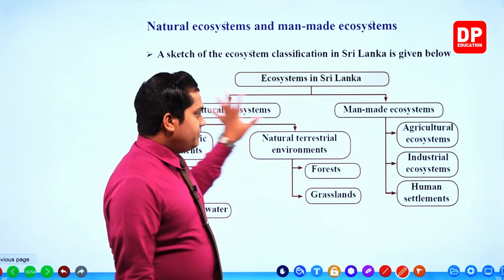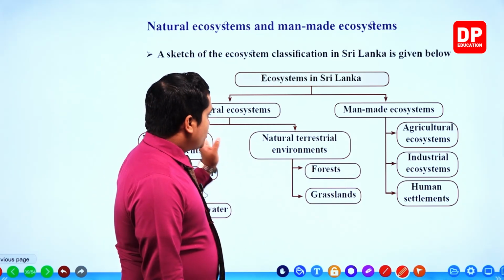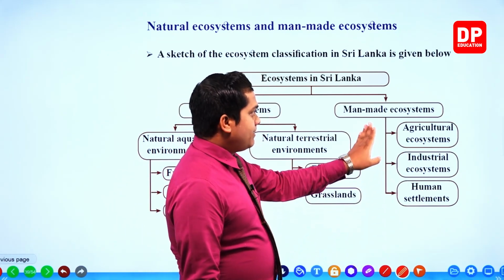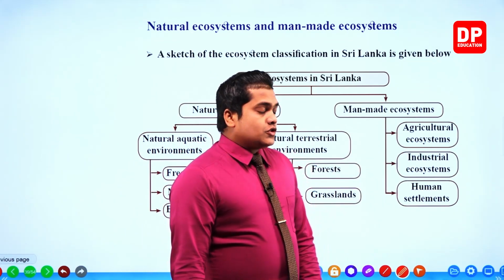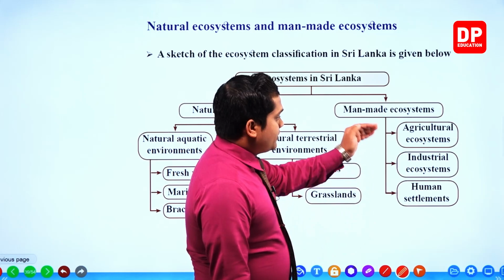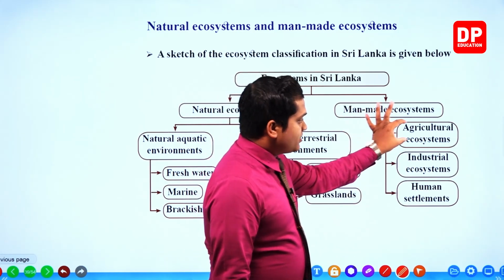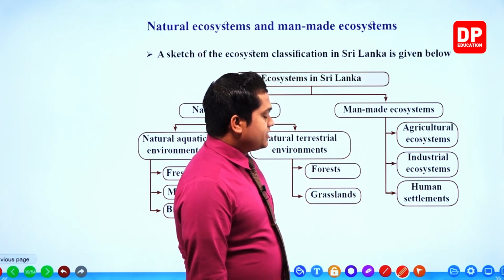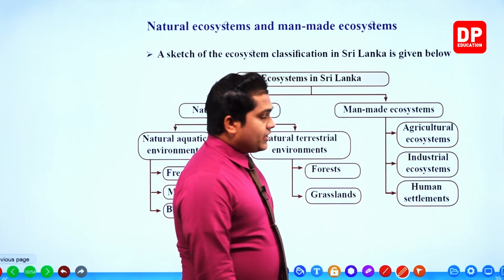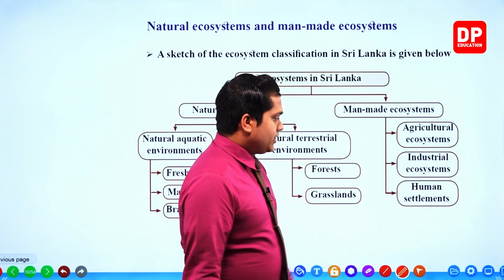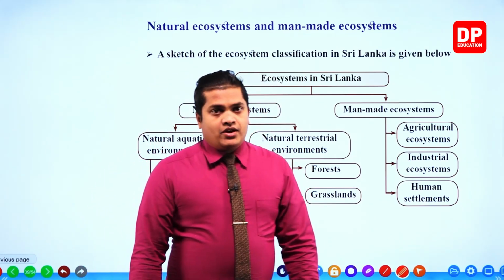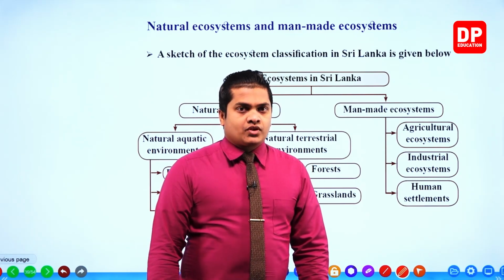So from that we'll be finishing the natural ecosystems, my dear children. Then our final topic would be man-made ecosystems. Under the man-made ecosystems, as you can see in the figure, first of all we'll be identifying factors related to the agricultural ecosystems, then industrial ecosystems, then the third one, human settlements. So these are the ecosystems that we can observe in Sri Lanka.